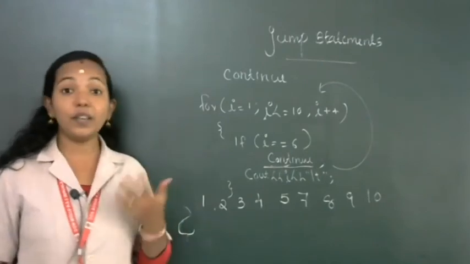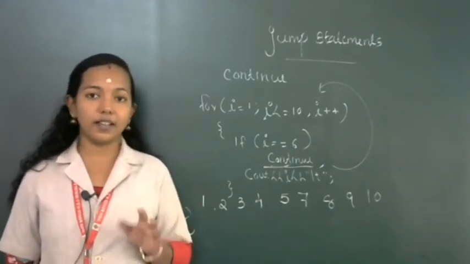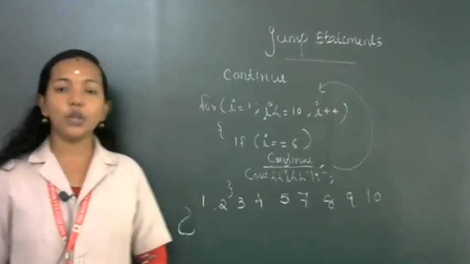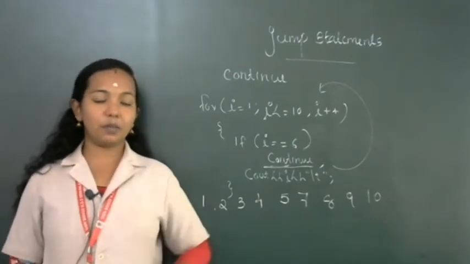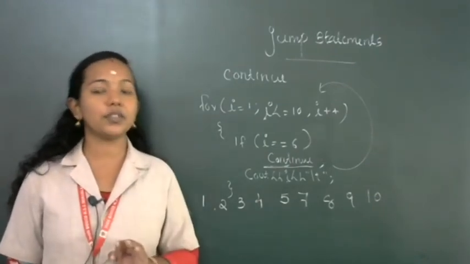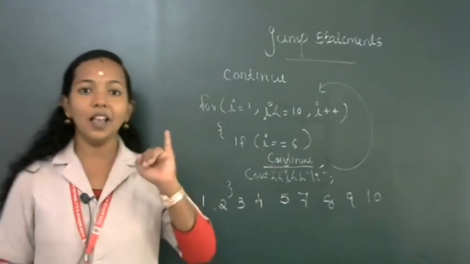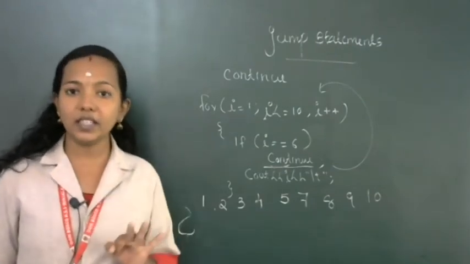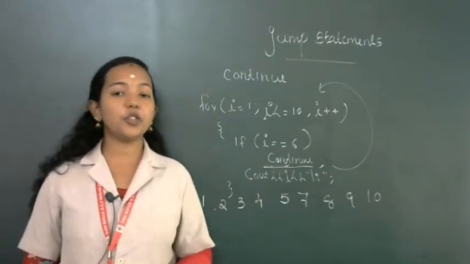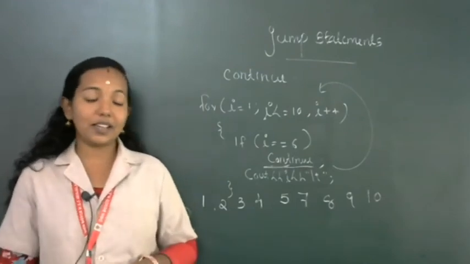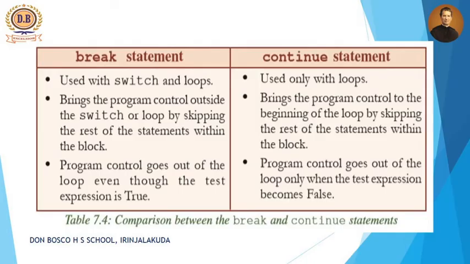Then one more statement is return. We use return 0 to exit from the program. So these are the three commonly used jump statements in C++: continue, goto and break. Then in your textbook a comparison is given between the break statement and the continue statement. The break statement is used to break out of or exit from the loop, but continue is used to continue the iteration.